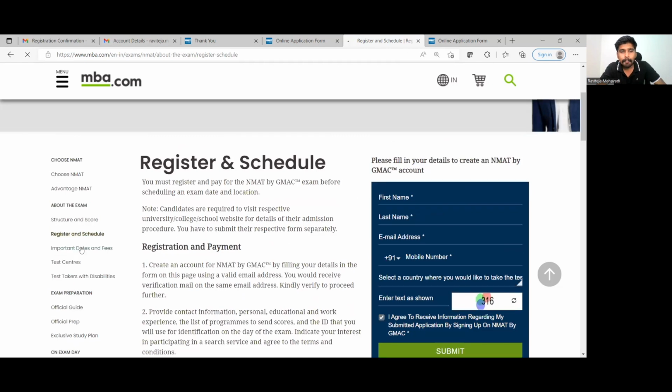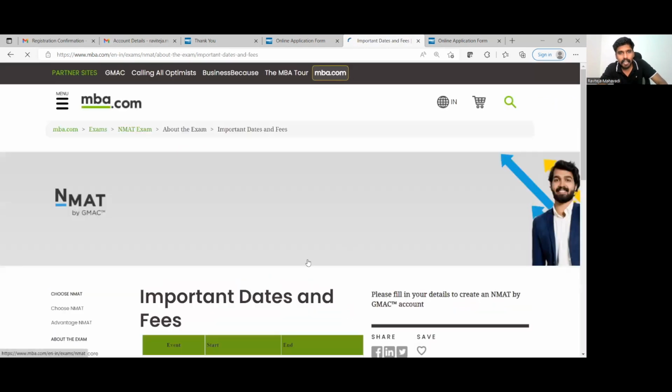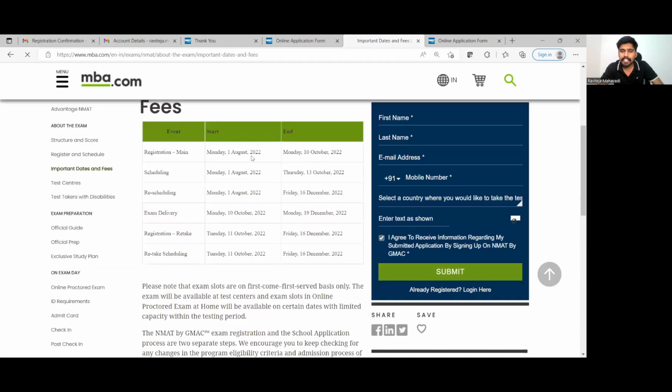Then what are the important dates? Let's start with that. The registration started yesterday. The registrations are open from the 1st of August to the 10th of October. You can start scheduling your test from the 1st of August till the 13th of October. The rescheduling is available from 1st of August till 16th of December.